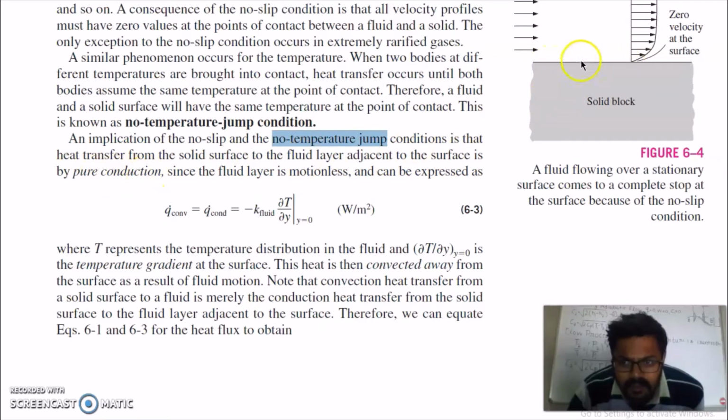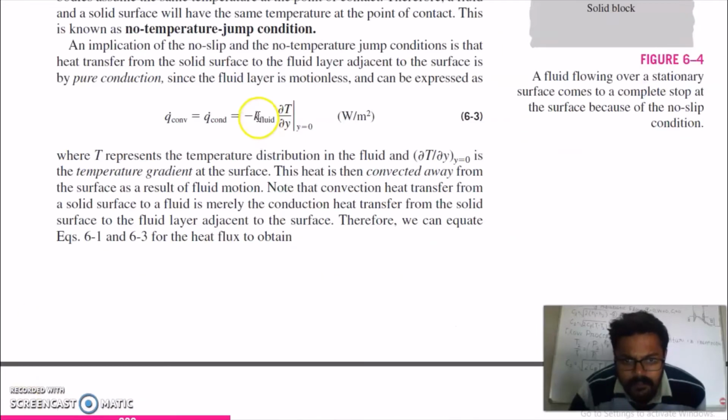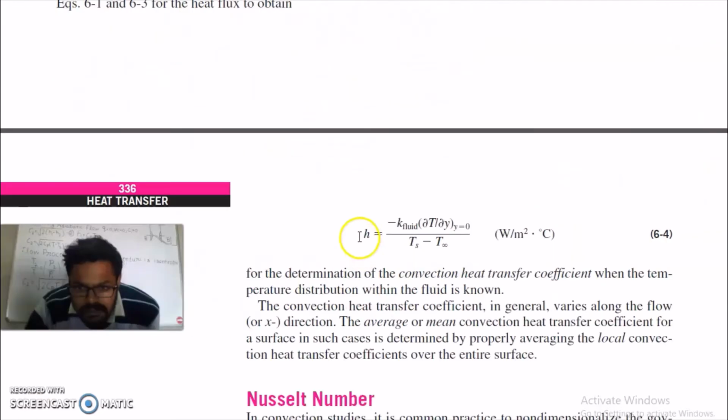It means the heat transfer between this solid surface and the adjacent layer is by pure conduction. So you can say that convection at the surface is equal to conduction, which is equal to this. So equate this convection equation with this conduction equation. Here y is 0, meaning it is for the layer just adjacent to the solid block, and del T by del y is the temperature gradient at the surface. This gives your convection heat transfer coefficient when the temperature distribution within the fluid is known.